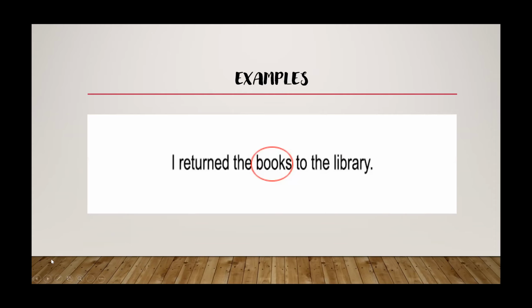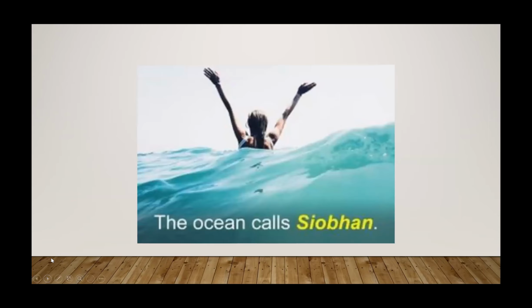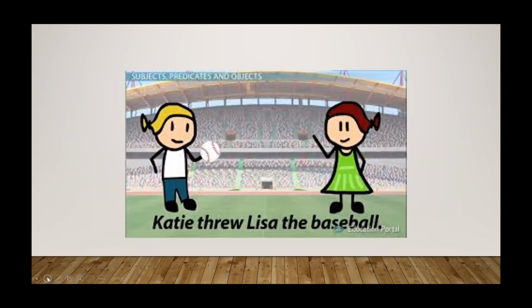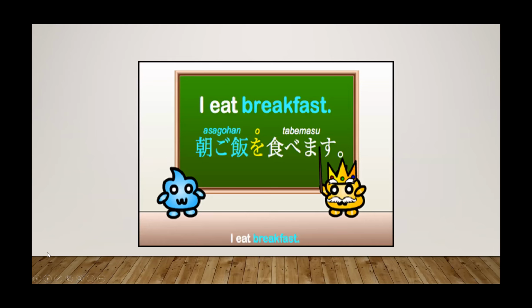Examples. I returned the books at the library. The books will be the direct object. The ocean calls Siobhan. Siobhan will be the direct object as well. The boy bought food. The food will be the direct object. Katie threw Lisa the baseball. The baseball will be the direct object. I eat breakfast. The breakfast will be the direct object as well.